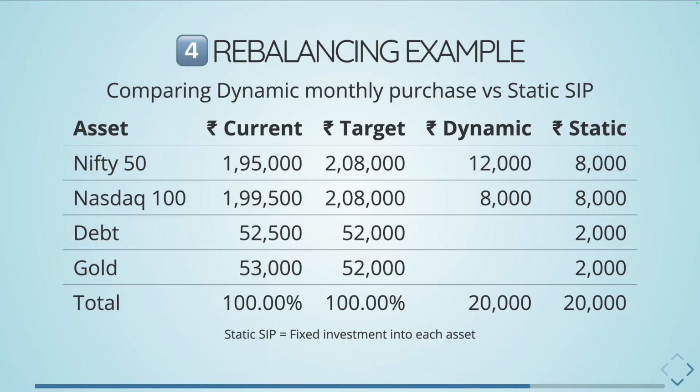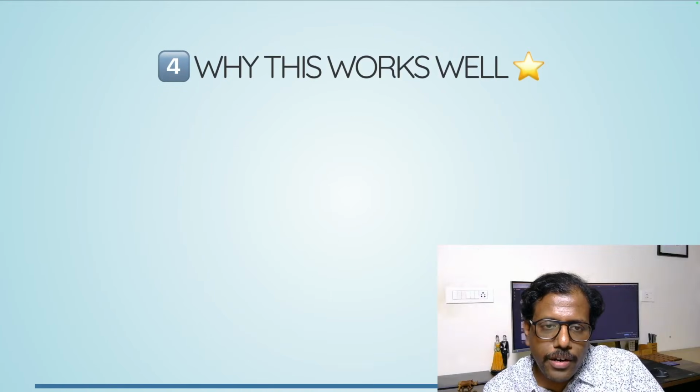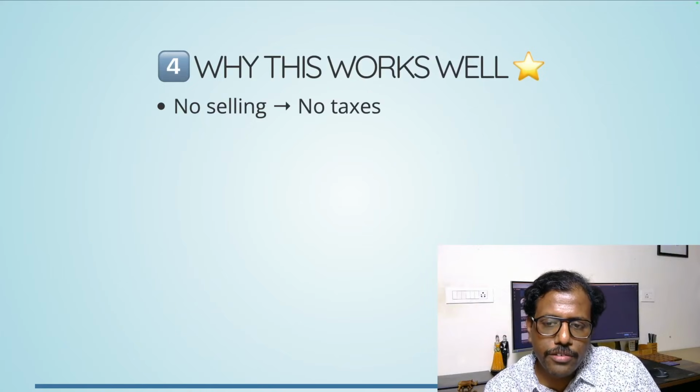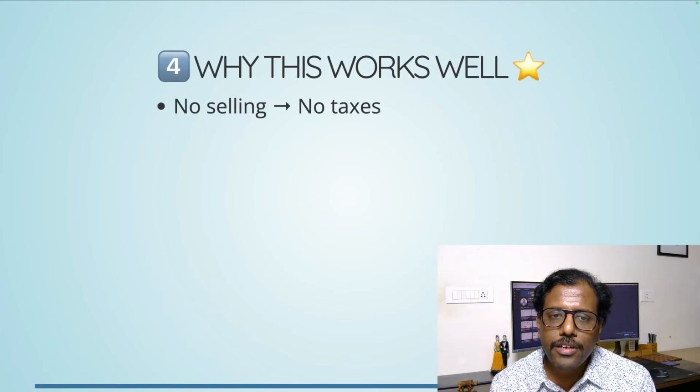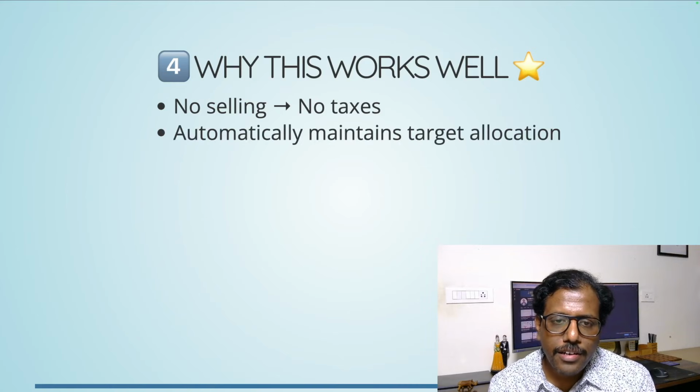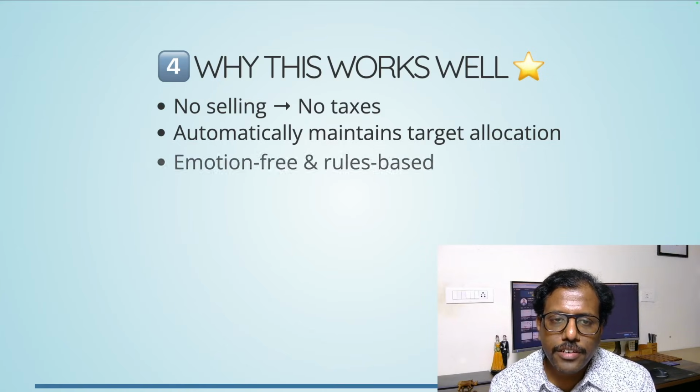This itself will do the rebalancing. We don't need any special rebalancing activity. There is no selling involved here, so there is zero tax. Since you are not selling any asset, we are just rebalancing the way in which we are purchasing, so the tax is nil. It automatically maintains the target allocation, because that is what we achieve with every purchase. We buy things which are lesser than their target allocation and nudge them towards the target allocation. And it's emotion free and rules based.